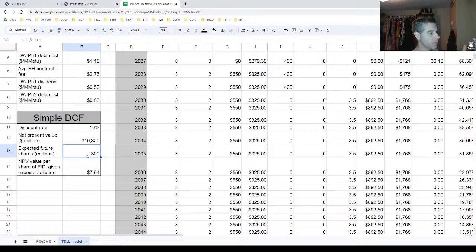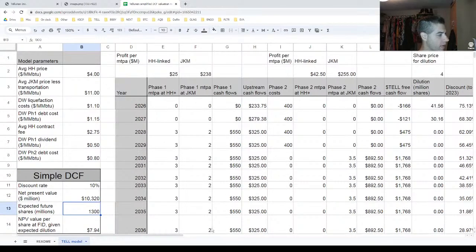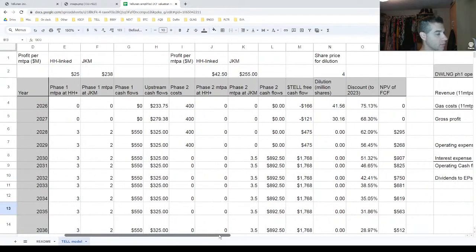If they don't need all that money right now. And again, that's why I looked at it. Hey, if we're talking about dilution to fund some of phase two, because they want to start phase two before they've got all the cash flows from phase one, or they want to do it faster than what they can do just from those cash flows, then hopefully they're diluting at a higher share price, and so at that point it gets to be much less.